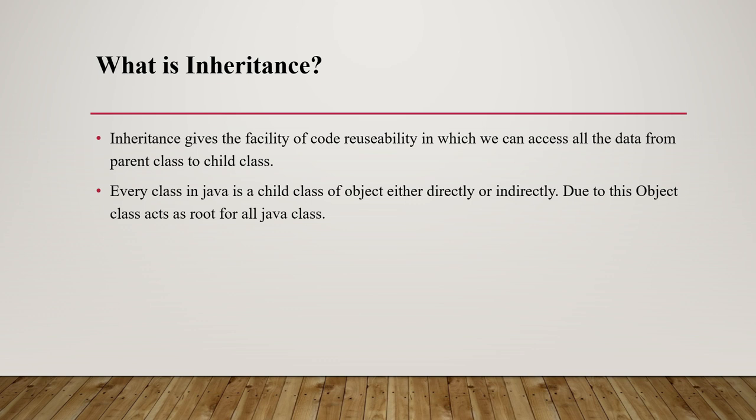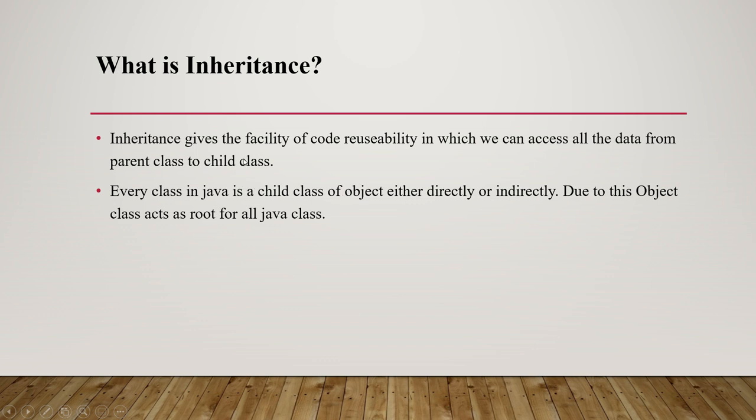So how can we reuse? What is reuse? Reuse means something we make once and use multiple times, so that is called reusability. Inheritance gives the facility of code reusability. We use the code again and again, so that is called code reusability. By using code reusability, we can access all the data from parent class to child class.